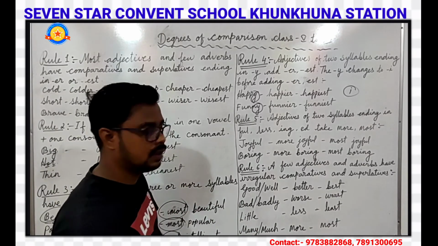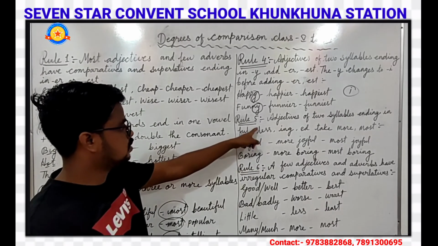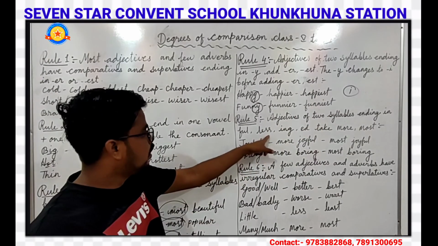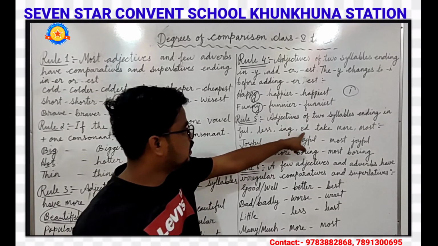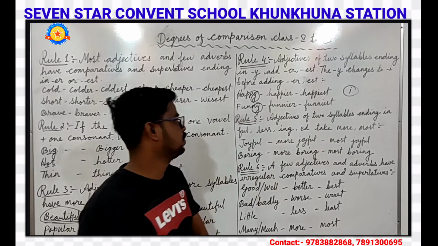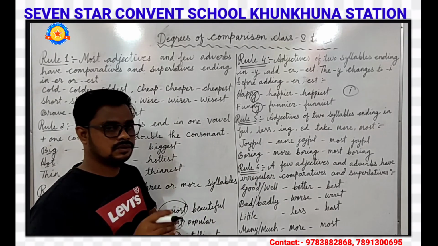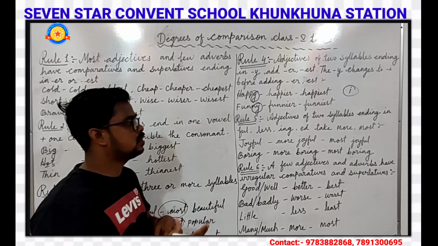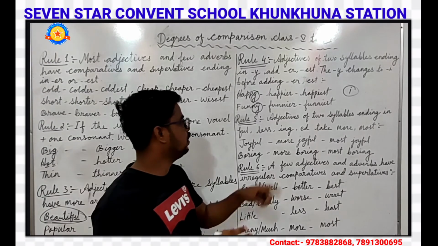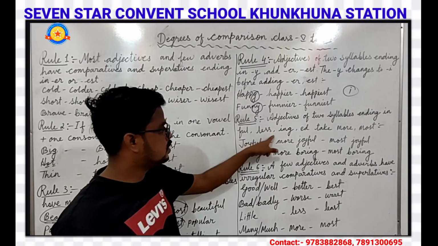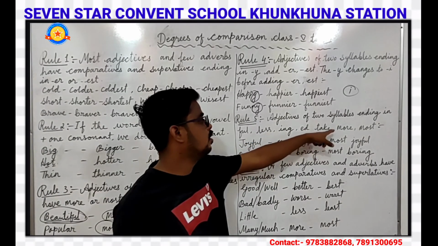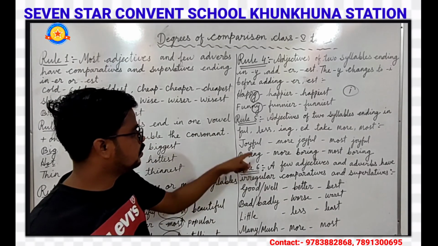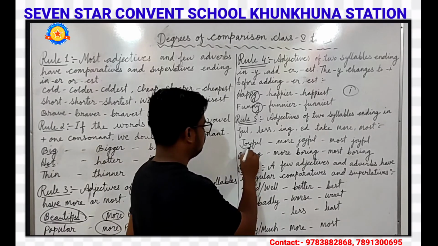Okay. So our next is rule number 5: adjectives of 2 syllables ending in ful, less, ing, ed take more, most. Some adjectives which have 2 syllables and end in ful, less, ing, ed take more or most in comparative and superlative degree. For example, joyful.